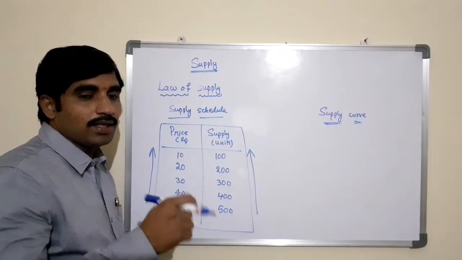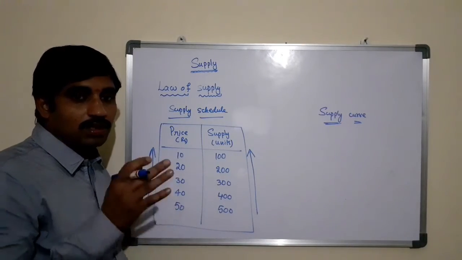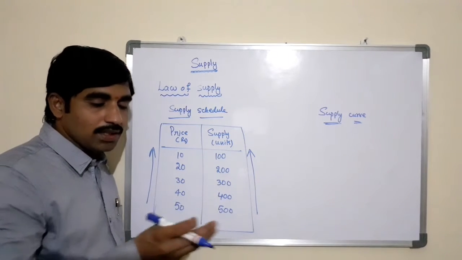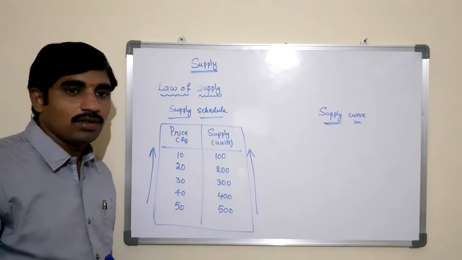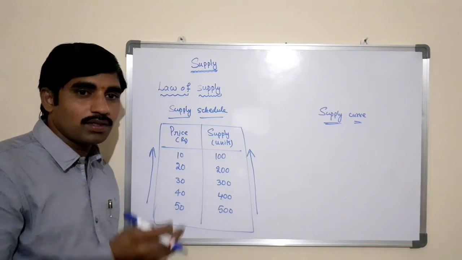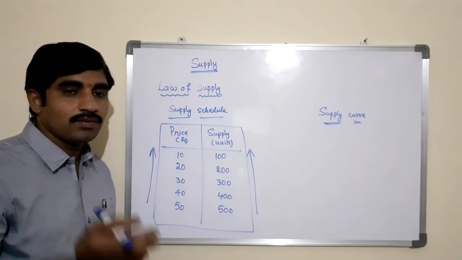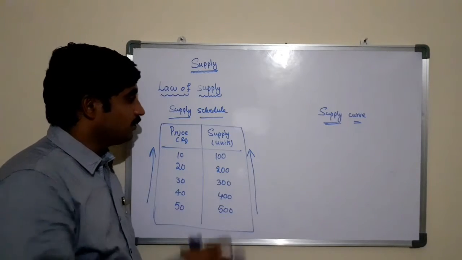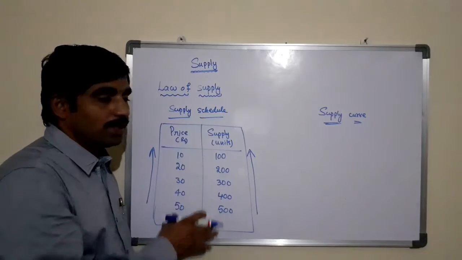The condition is that the other determinants of supply are constant or do not change, like cost of production, government policies, prices of other related products, the technology we are using for this product, the machinery we are using, and all other factors of production remain constant. Then there is a positive relationship between the price and the supply. This is the supply schedule.